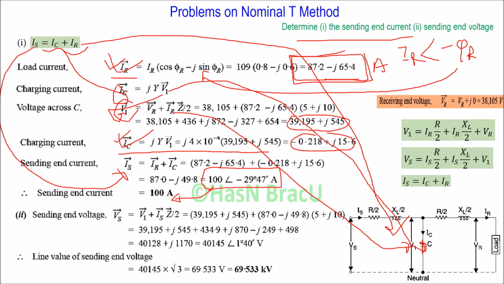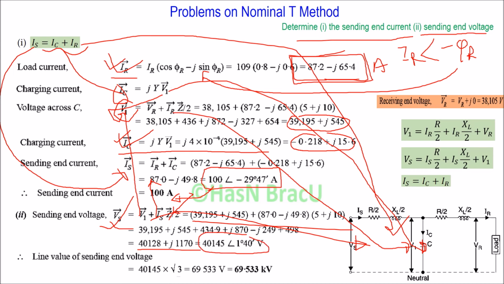Now we want to calculate the sending end voltage. The equation for sending end voltage we get from the equivalent circuit is V1 plus Is Z by 2, right? So V1 we already determined from here, Is we just determined, Z we know the value of Z, right? So after putting all the values we get the value of sending end voltage, 40145 at an angle of 1 degree 40 minutes volt.